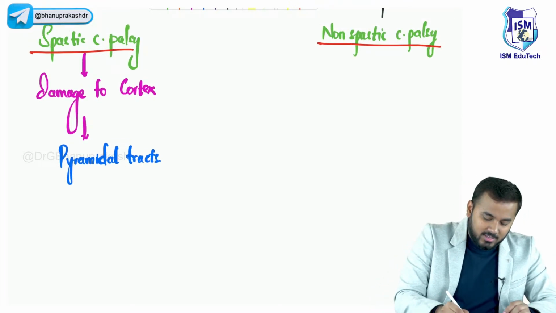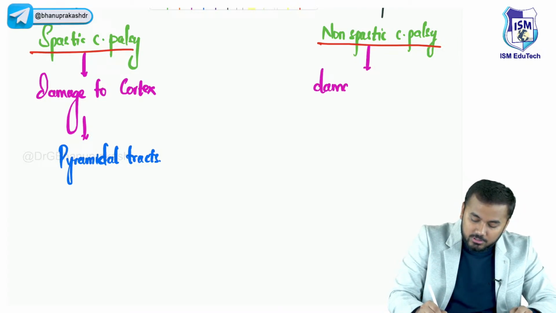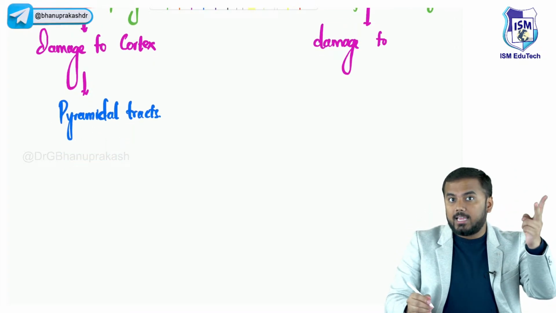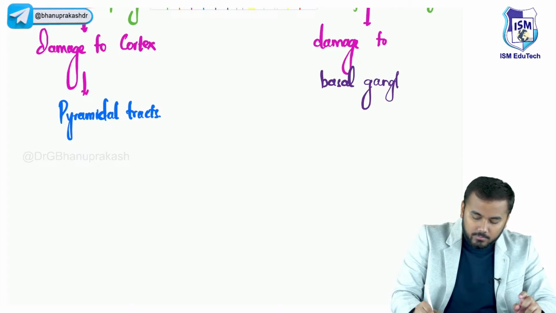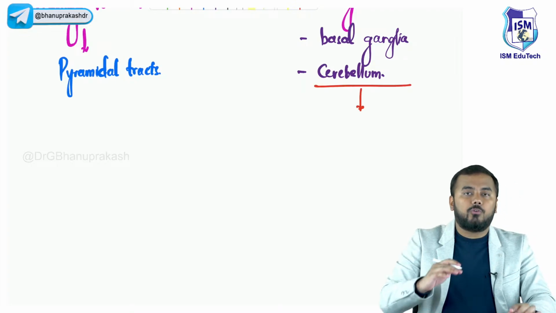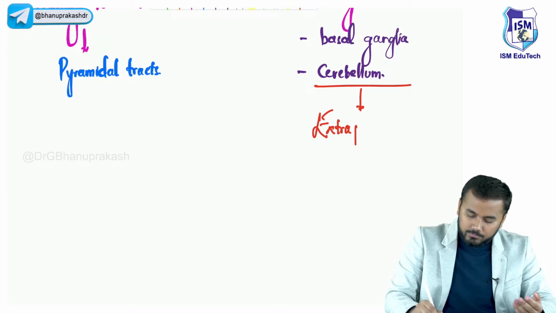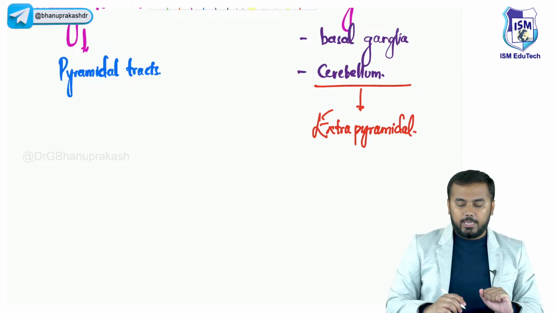So next important thing, non-spastic. What does non-spastic mean? Here there is damage to structures. Which structures? I told you two structures, basal ganglia and cerebellum. If both of these are damaged, then what tracts are passing here? Extrapyramidal tracts. Okay?